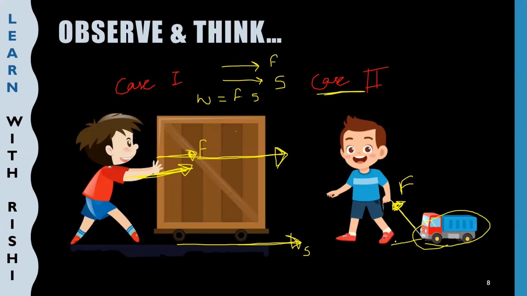This is moving in a straight line only. So the direction of displacement is a straight line only. In case 2, you can see that the direction of force is not a straight line, though the direction of displacement of the object is a straight line. So here the direction of force and direction of displacement are not the same.